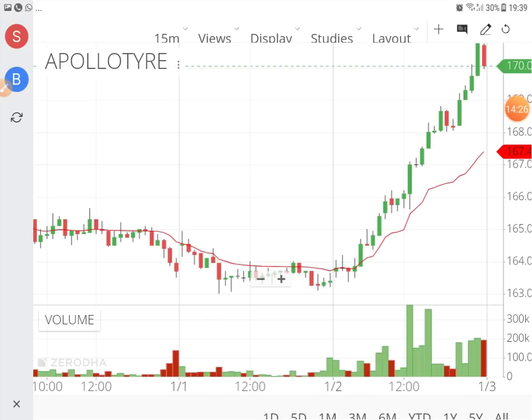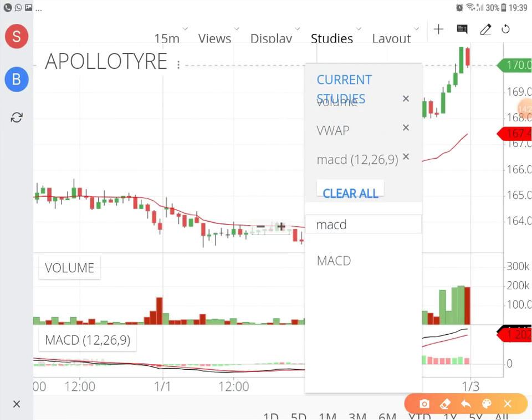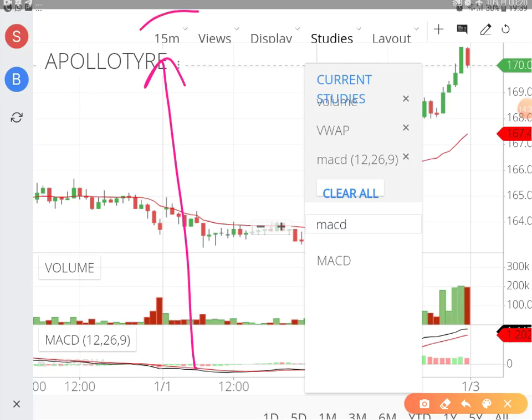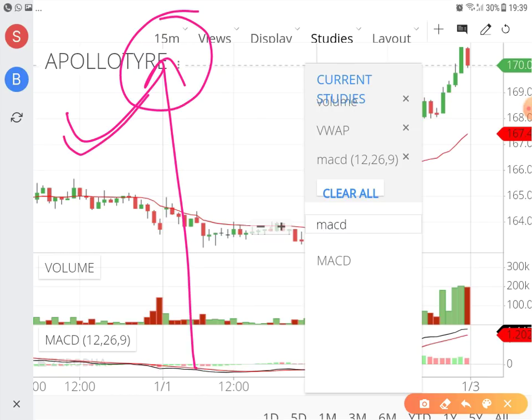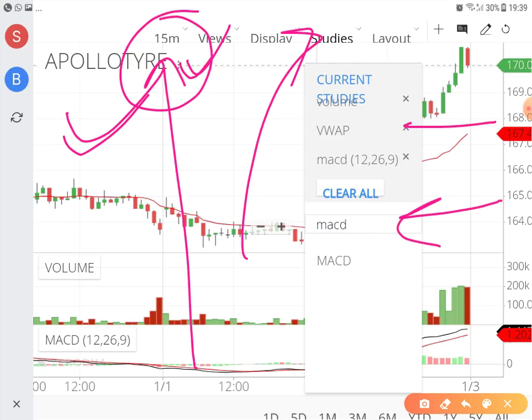Now I'll just quickly explain to you how to put this indicator. You just have to put 15 minutes candle, or 5 minutes candle if you are a high frequency trader. Otherwise, if you are a safe investor, if you want a clear-cut and confirmed signal, just put 15 minutes here. Go to studies. Once you click studies, the drop down menu will come and you just have to write MACD, VWAP. These are the indicators which will come. So once you click it, then this red line will come. This is VWAP.